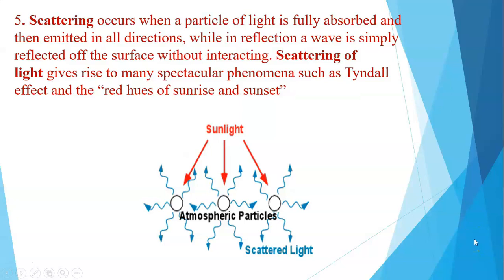Fifth is scattering. Scattering occurs when a particle of light is fully absorbed and then emitted in all directions, while in reflection a wave is simply reflected off the surface without interacting. Scattering of light gives rise to many spectacular phenomena such as the Tyndall effect and the red hues of sunrise and sunset.